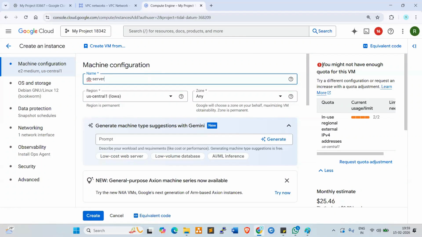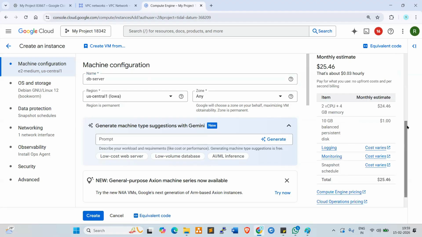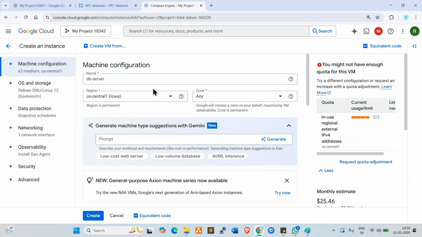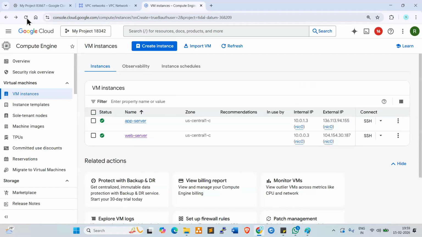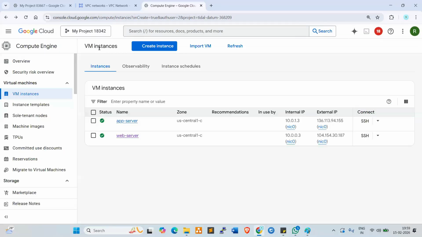Fine. So here it is giving error. You might not have enough quota for this VM. Okay. So two is enough here. We can use two servers. We can use another one also, but performance issues. Okay. That is fine.